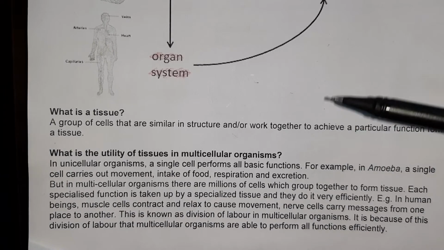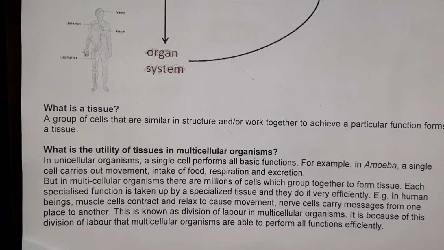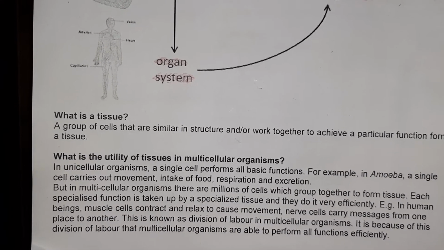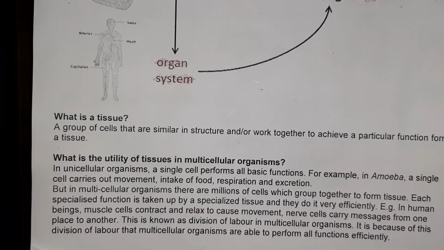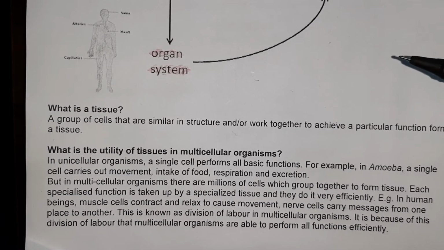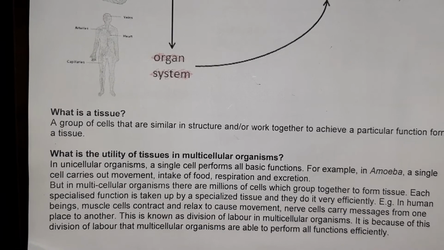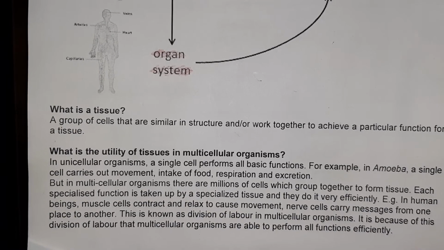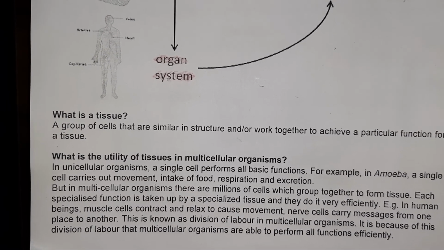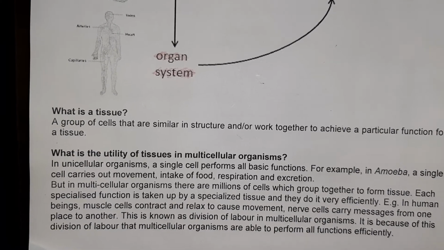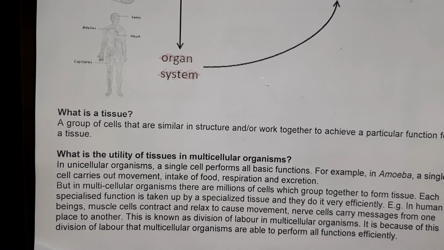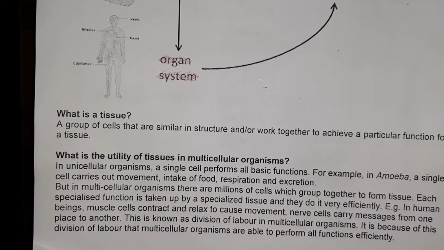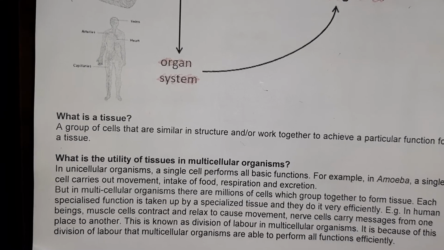Now let's compare what the utility of the tissue is. If we talk about unicellular organisms like amoeba, it's a single celled organism. We know that the cell is the functional unit of life. One cell can perform all the basic functions performed by the whole individual. In amoeba, the cell itself performs circulation, nutrition, respiration, and even reproduction, which means one cell performs all the functions.